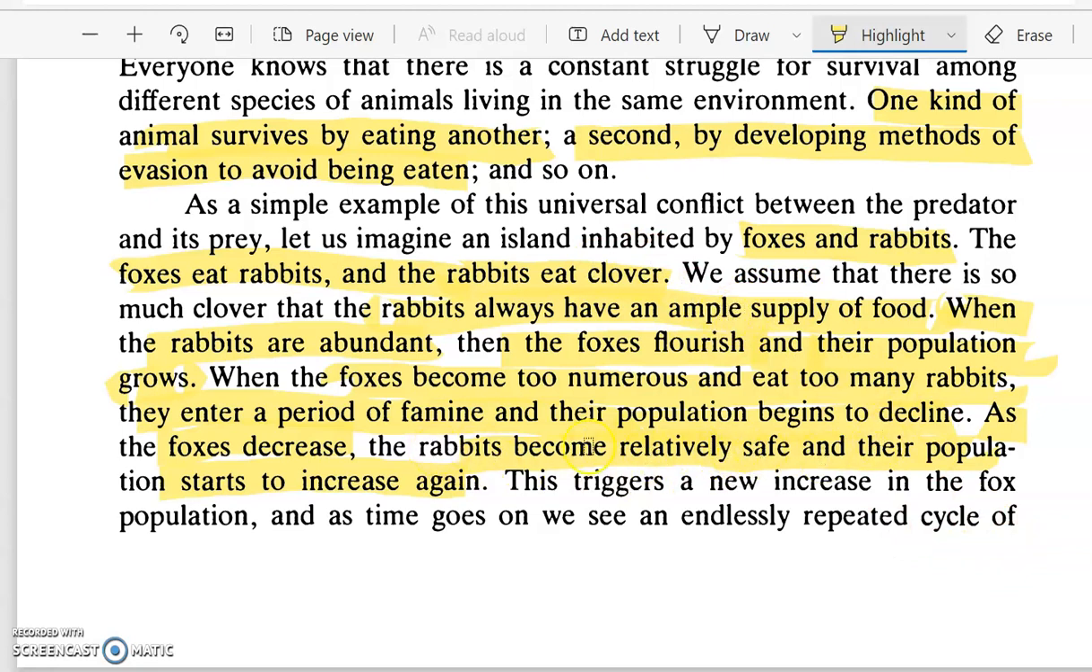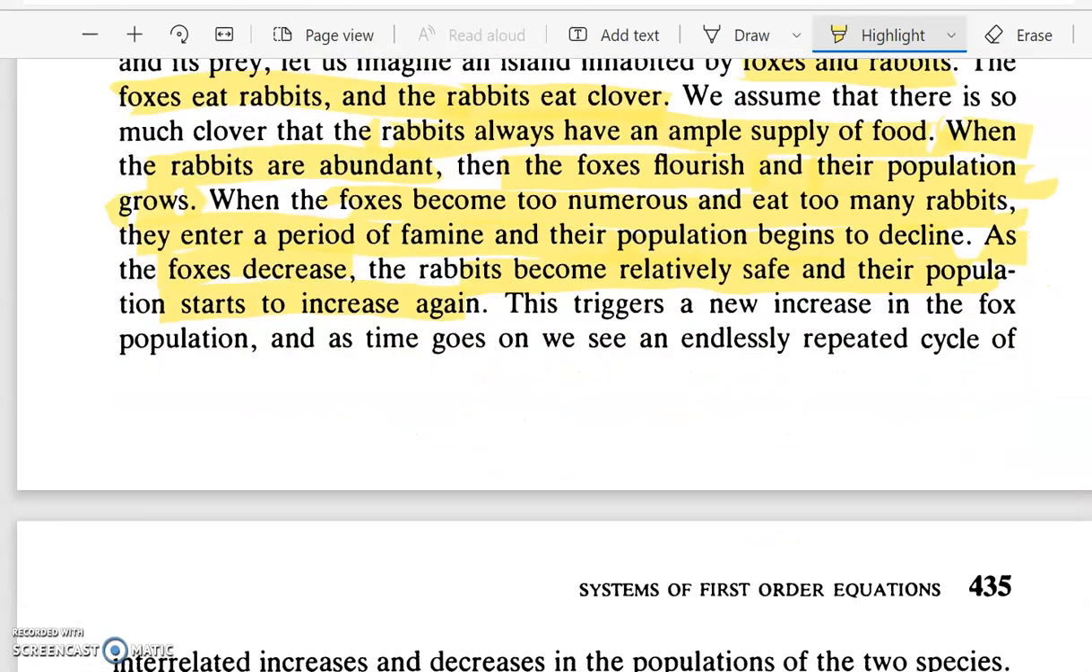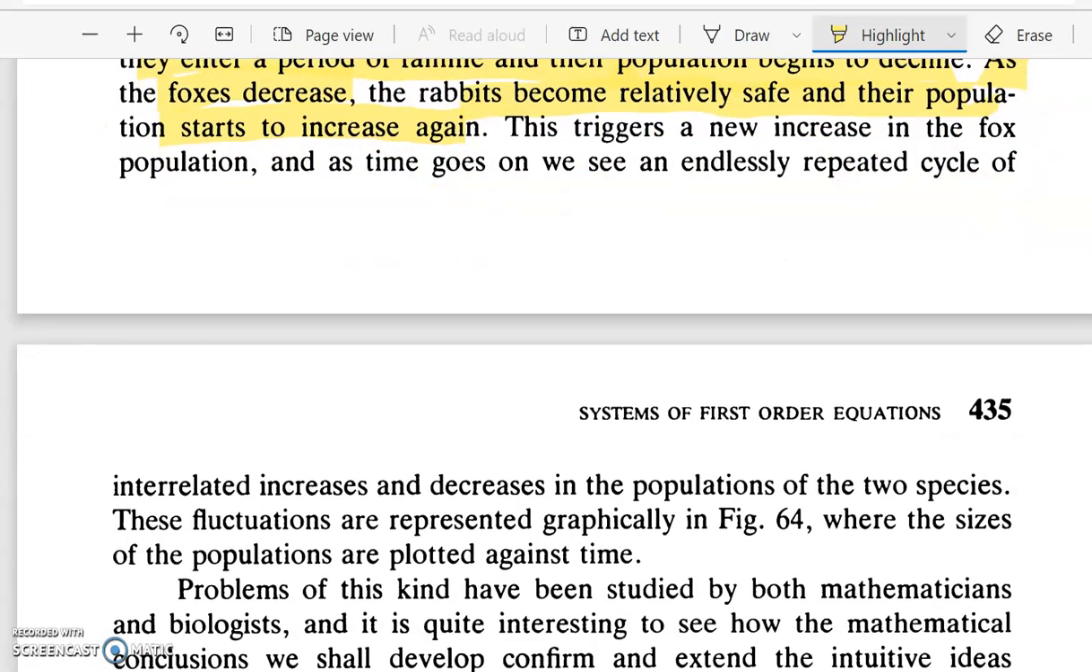When the rabbit population increases, again there will be an increase in the population of foxes, and this cycle keeps on continuing. Okay, so that is our problem. The number of rabbits and the number of foxes are interrelated, and the populations keep on increasing and decreasing with respect to one another.